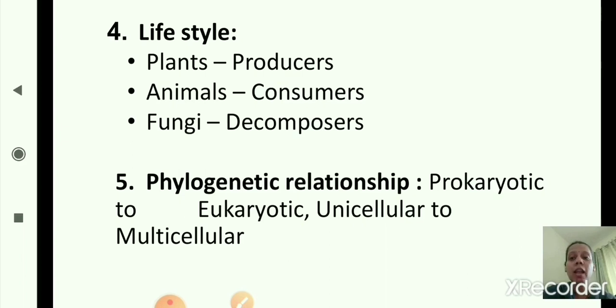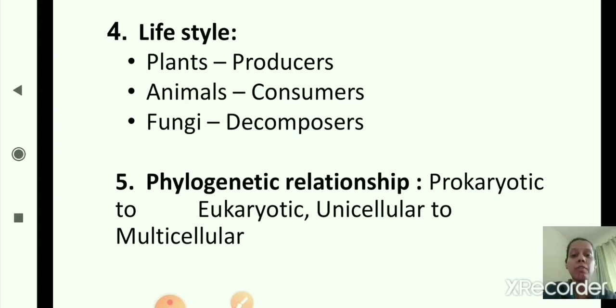Now the next one, the last criteria, is phylogenetic relationship. Prokaryote to eukaryote and unicellular to multicellular. Yes, the relationship between prokaryotes and eukaryotes and unicellular to multicellular. This is about phylogenetic relationship between living organisms. So these are the 5 criteria we have just studied.